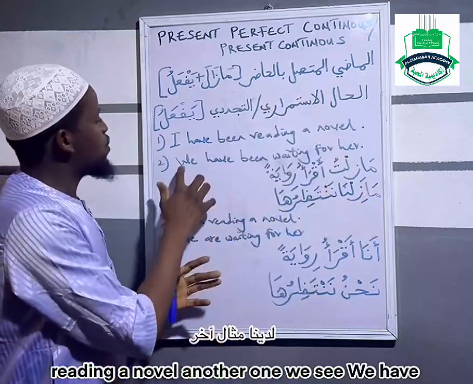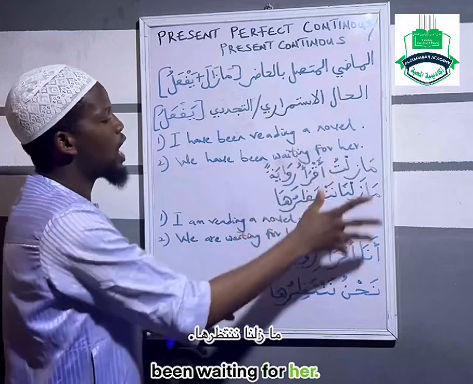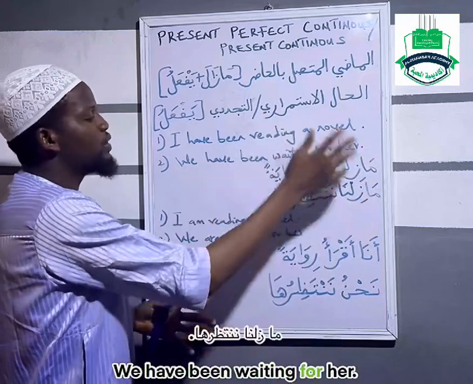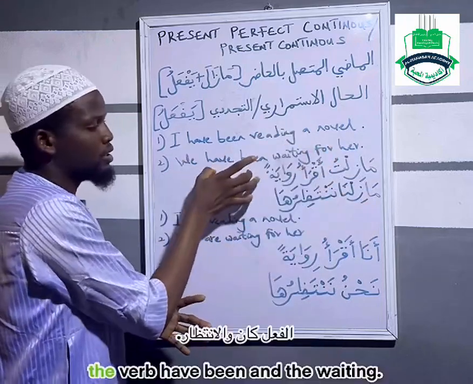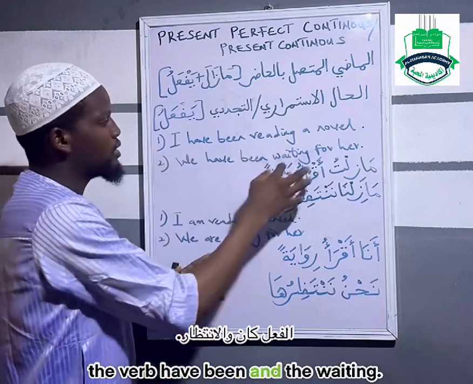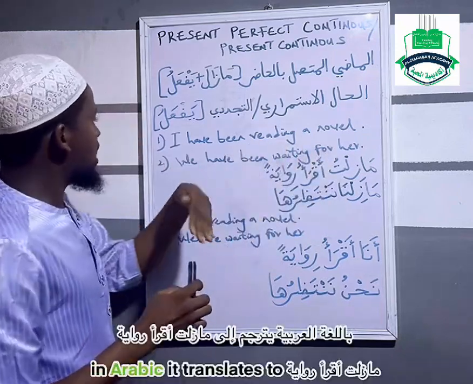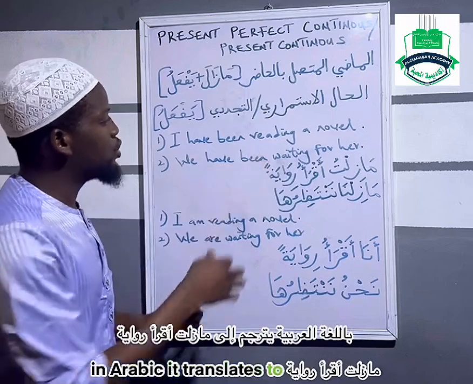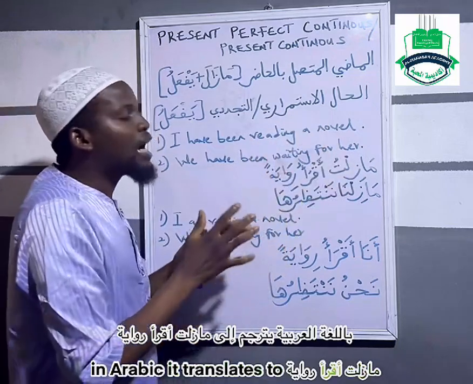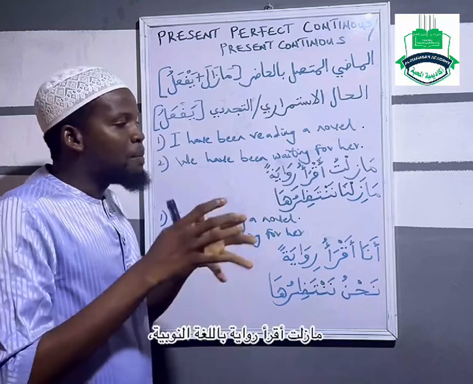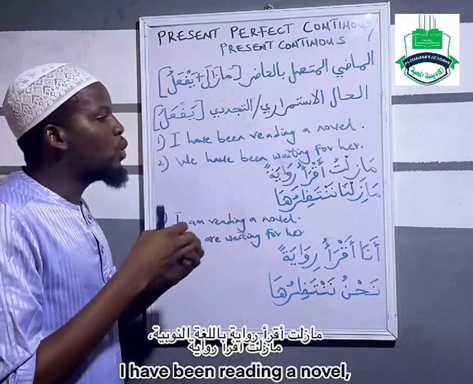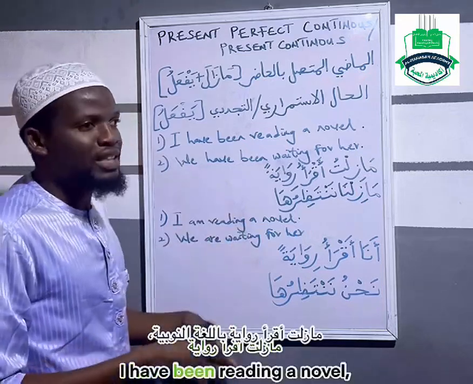Another one we see, we have been waiting for her. We have been waiting for her, the subject, the verb have been, and the waiting. So in Arabic it translates to ما زلت أقرأ رواية. I have been reading a novel.